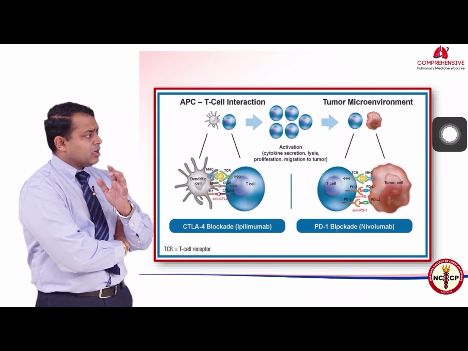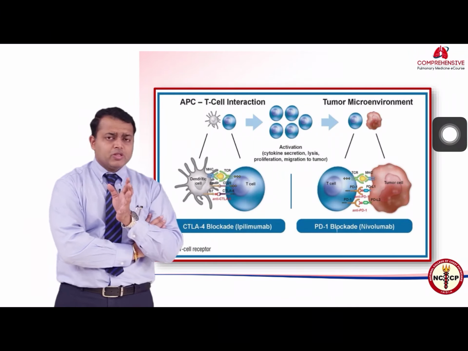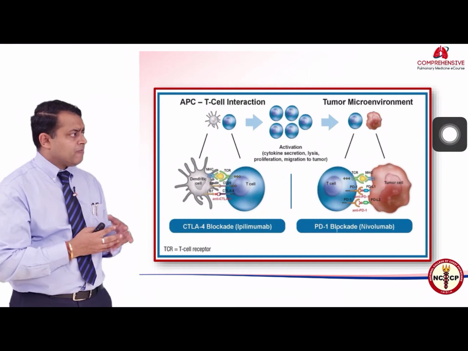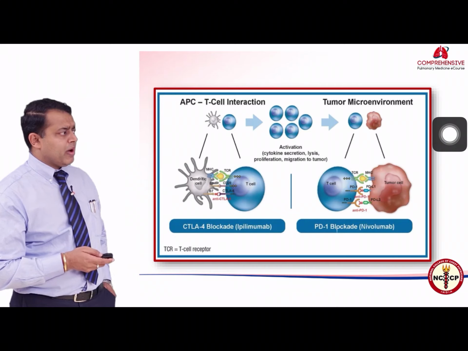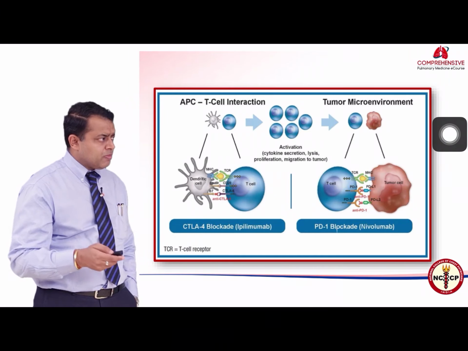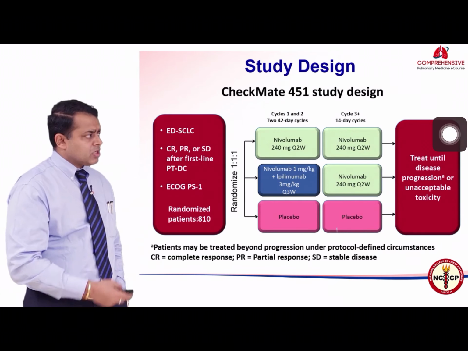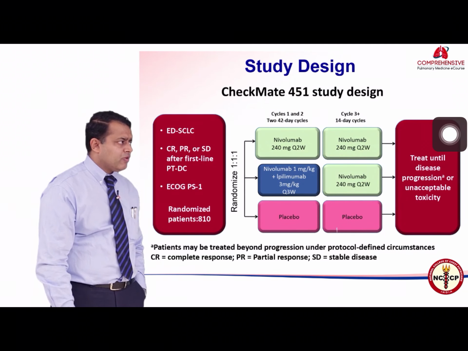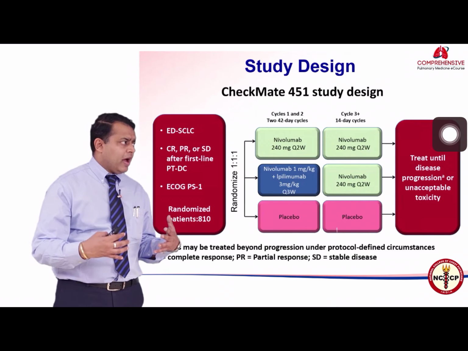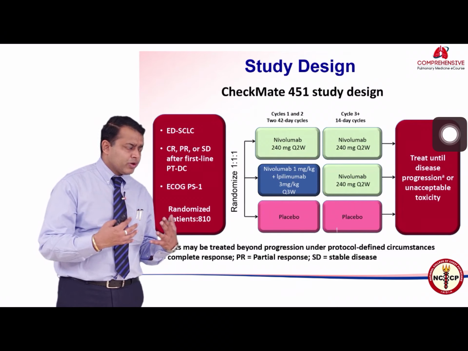And similarly, at the level of the dendritic cell, that is the antigen presenting cell, and the T cell, there is again a negative feedback loop which is working, which can again be targeted by ipilimumab, that is CTLA4 inhibition. So bringing the two inhibitions into picture, this was the CheckMate 451 study, which collected data of patients who were treated with nivolumab and ipilimumab brought together.